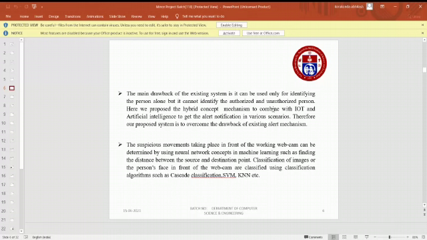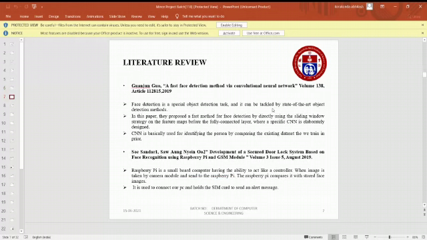Suspicious movement taking place in front of the working webcam can be determined by using the neural network concept in machine learning, such as finding the distance between the source and destination point. Classification of the image or the person's face in front of the webcam is done using classification algorithms such as cascade classification, SVM, KNN, etc.